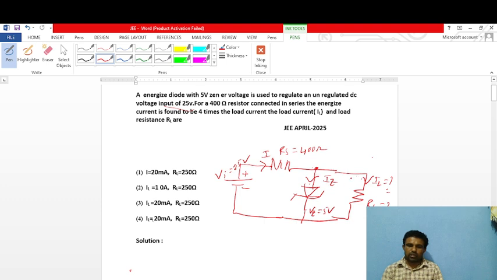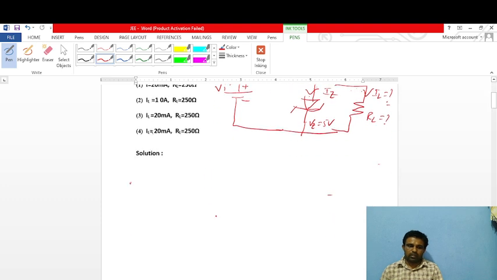So entering current I is equal to the leaving currents IZ plus IL.